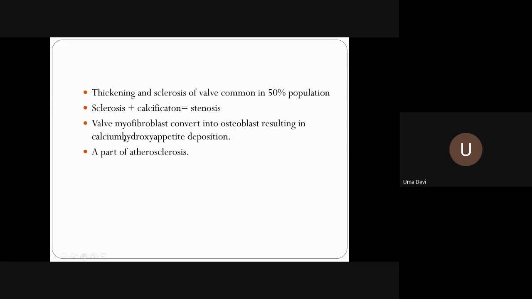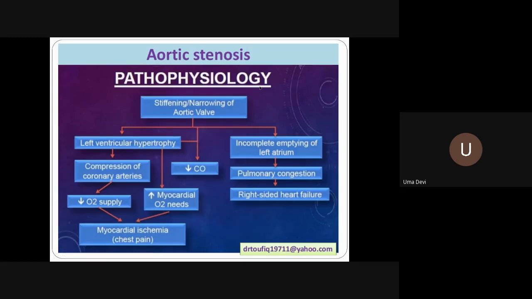Now, what happens? The valve myofibroblast converts into osteoblasts, resulting in calcium hydroxyapatite deposition. All this is a part of your atherosclerotic propagation, atherosclerotic change. So there is stiffening and narrowing of the aortic valve for whatever cause. Now the compensatory change which occurs is left ventricular hypertrophy.